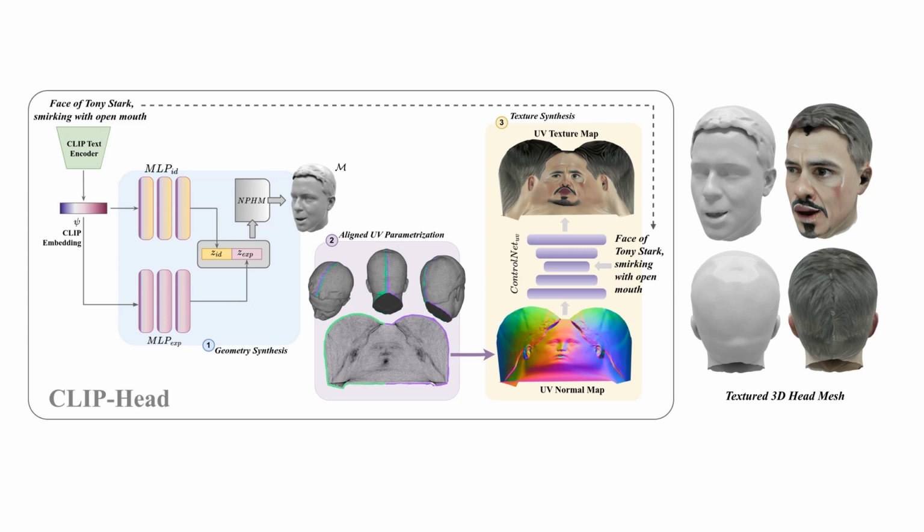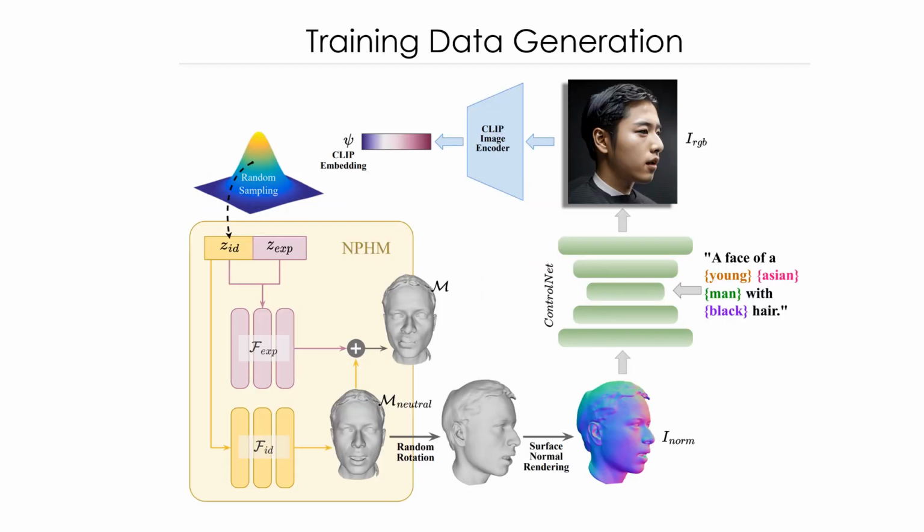In order to train mapping networks MLP-ID and MLP-EXP, we introduce a semi-supervised paired data generation strategy. Given a pre-trained NPHM decoder, we sample latent vectors for different identities, decode them to get the mesh, and render the mesh normals from arbitrary frontal and side views within a range. The rendered normal image is then passed to a pre-trained ControlNet with procedurally defined text prompts to generate realistic images, which are eventually passed to a frozen CLIP image encoder to get the CLIP embedding. This strategy gives us the paired CLIP embeddings and the associated identity latent vectors to train MLP-ID.